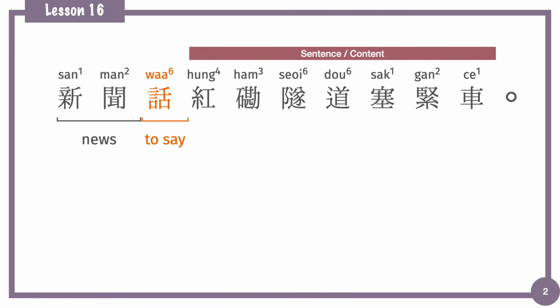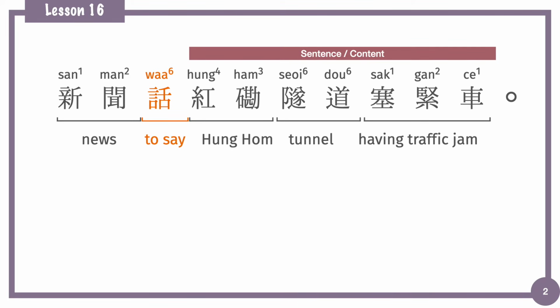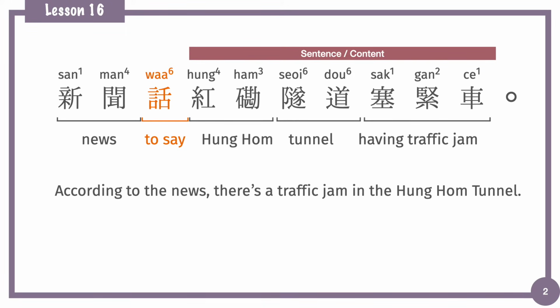And the information given is 紅磡隧道塞緊車. 紅磡 is a place in Hong Kong. 隧道 means tunnel. 塞緊車 means having a traffic jam. 塞車 is to have a traffic jam. So 新聞話紅磡隧道塞緊車 means according to the news, there's a traffic jam in the Hong Kong tunnel.